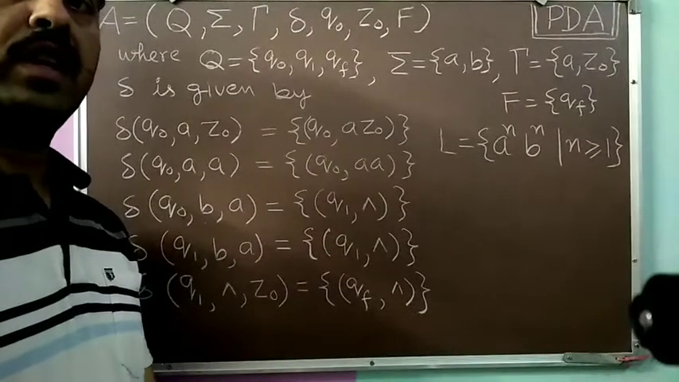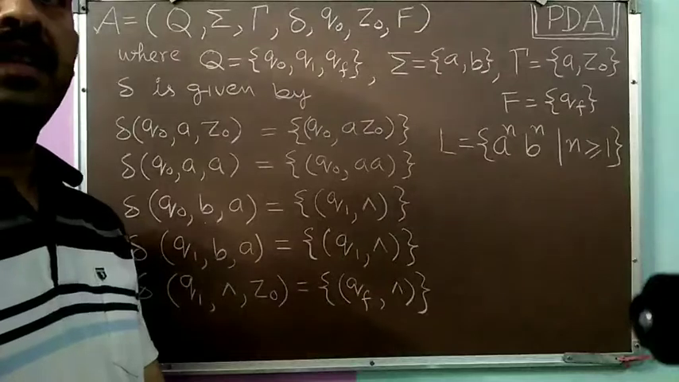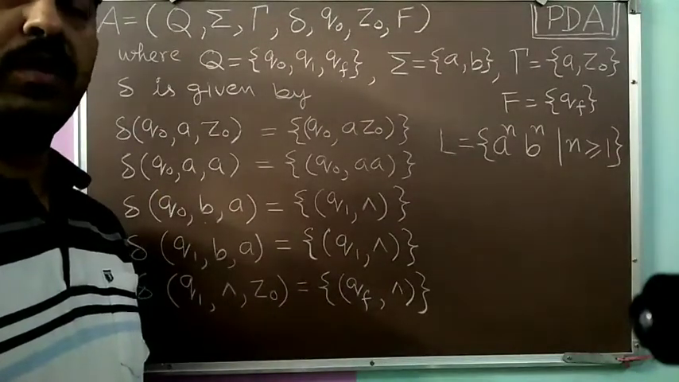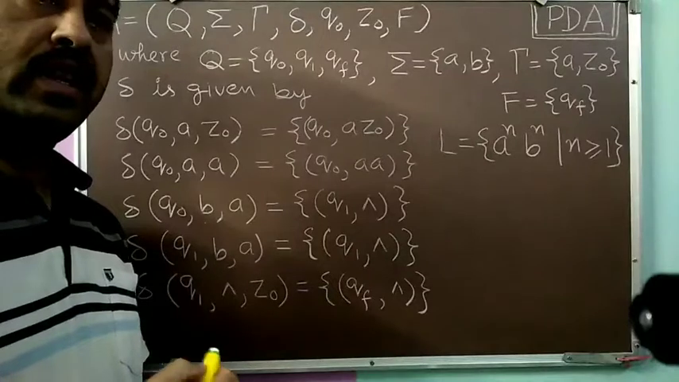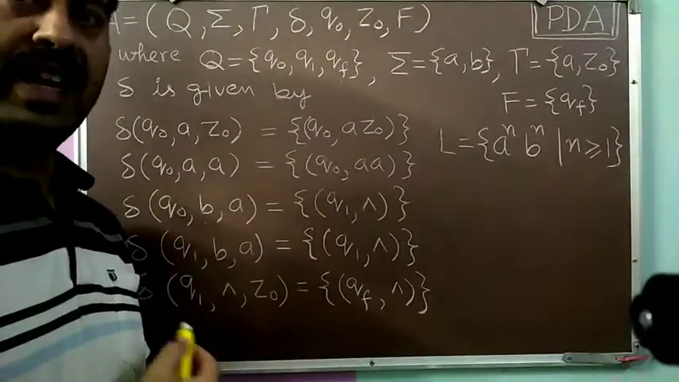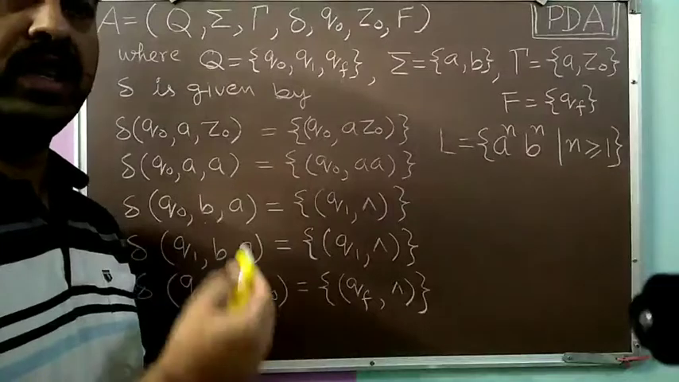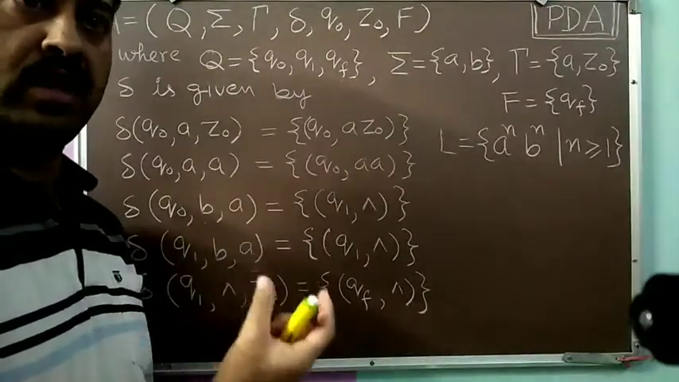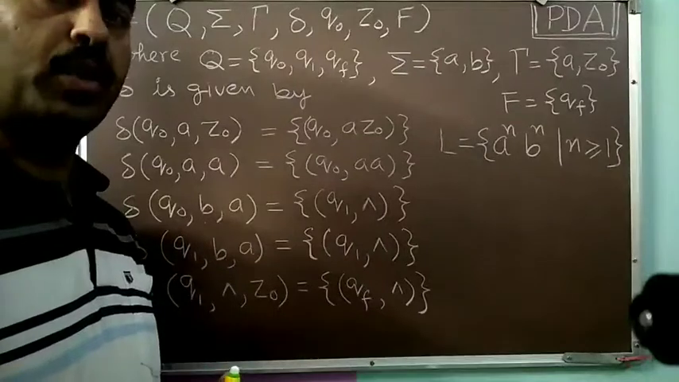Dear students, in the last session we discussed the machine model of PDA, pushdown automata. In that machine model we came to know that it is a more powerful machine than FA. Why is it more powerful? Because additional resources are added to it in the form of a pushdown store, an additional memory, which we call the pushdown store.